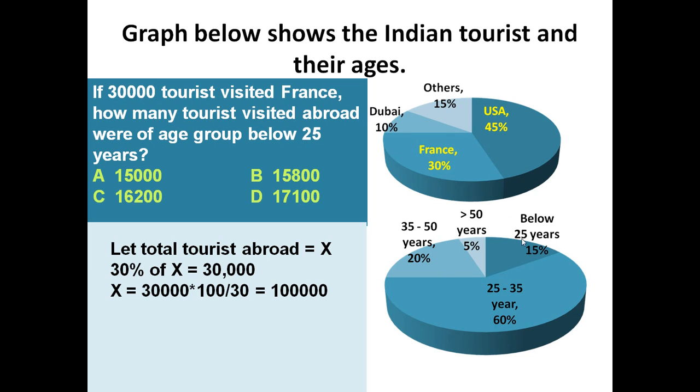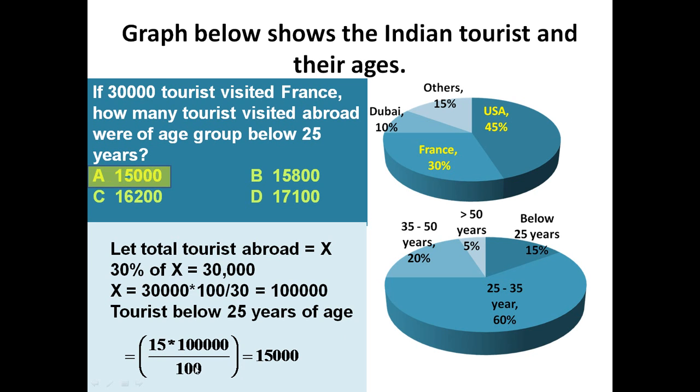Below 25 years are 15%. It means total tourists are 1 lakh, and below 25 years how many will be there? 15%. So tourists below 25 years of age is equal to 15 into 1 lakh divided by 100, which is equal to 15,000. So the answer is A. So if total 1 lakh tourists are visiting abroad, out of 1 lakh, 15,000 will be of age less than 25 years.